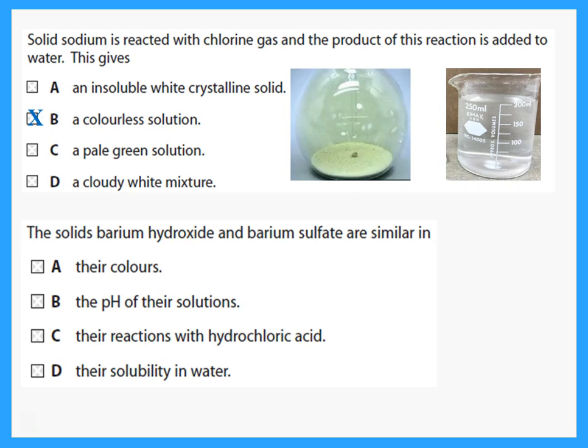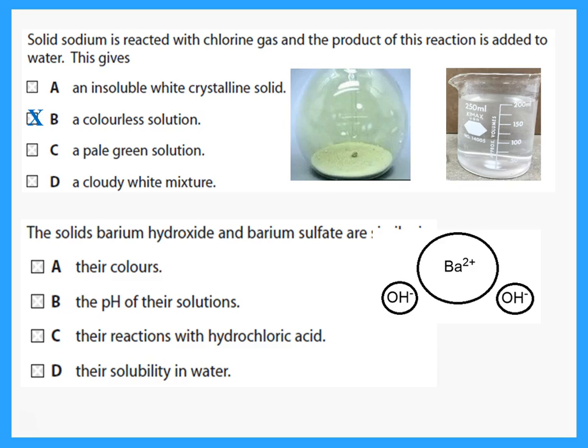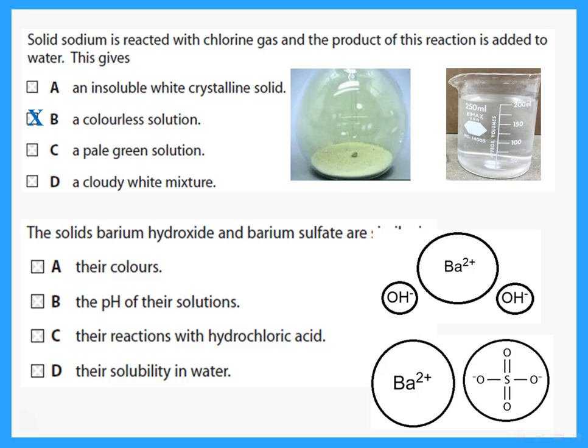The next question says the solids barium hydroxide and barium sulfate are similar in what? Well, they are only similar in their colors. Remember that both of them will have white color or a white solid. The pH is not similar. Why?